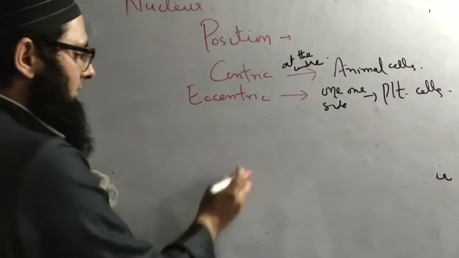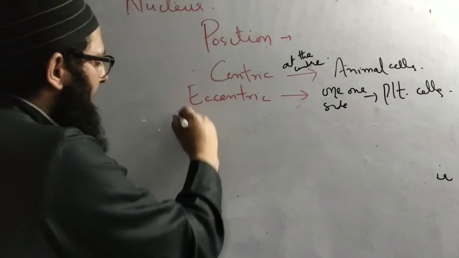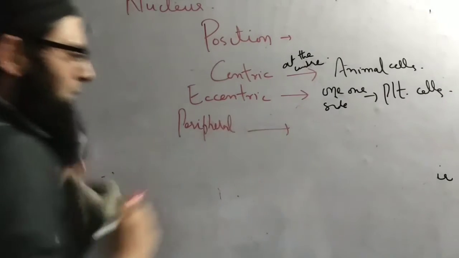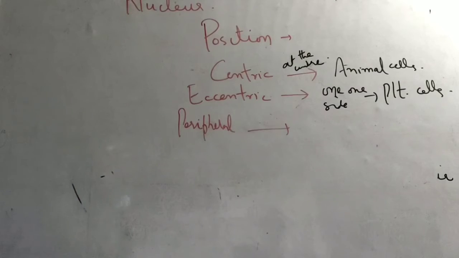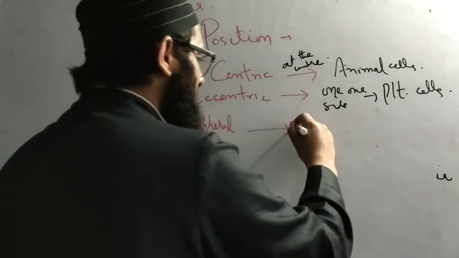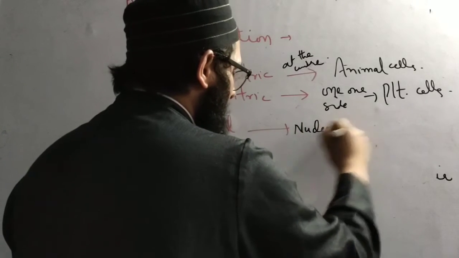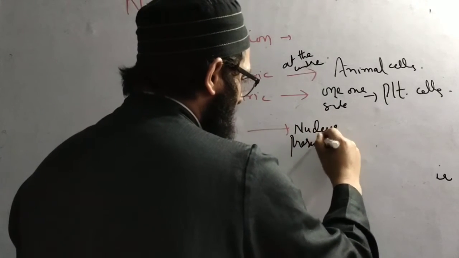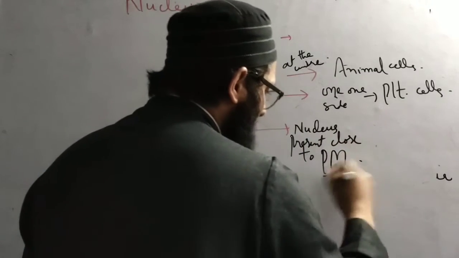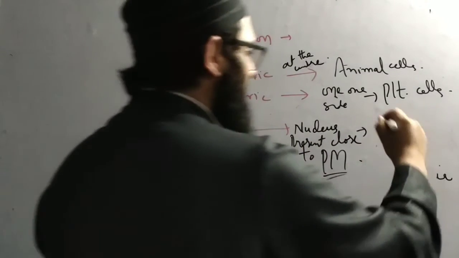And the third one is peripheral. Peripheral is when the nucleus is present close to the plasma membrane. The example is adipocytes.